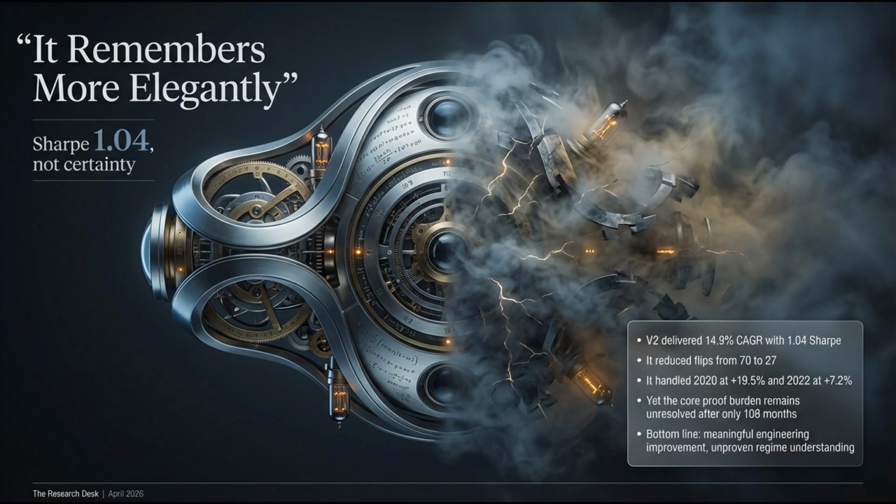The synthesis of these points leaves us with a profound realization about quantitative system design and market behavior. The combination of the 2020 stress test, which definitively validated the control theory mechanics under extreme out-of-sample pressure, and the V3 entropy failure, which clearly established the absolute boundary of useful complexity, fundamentally shifts the narrative of this transition.